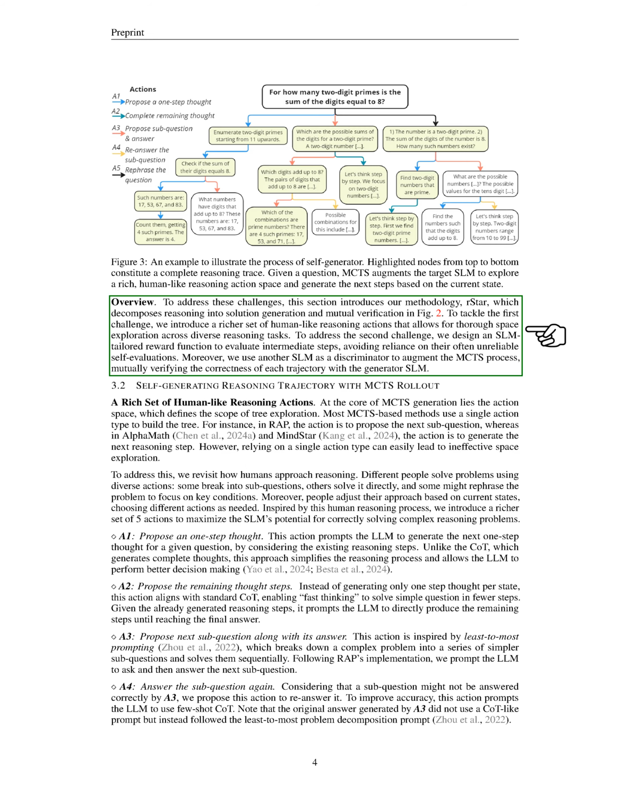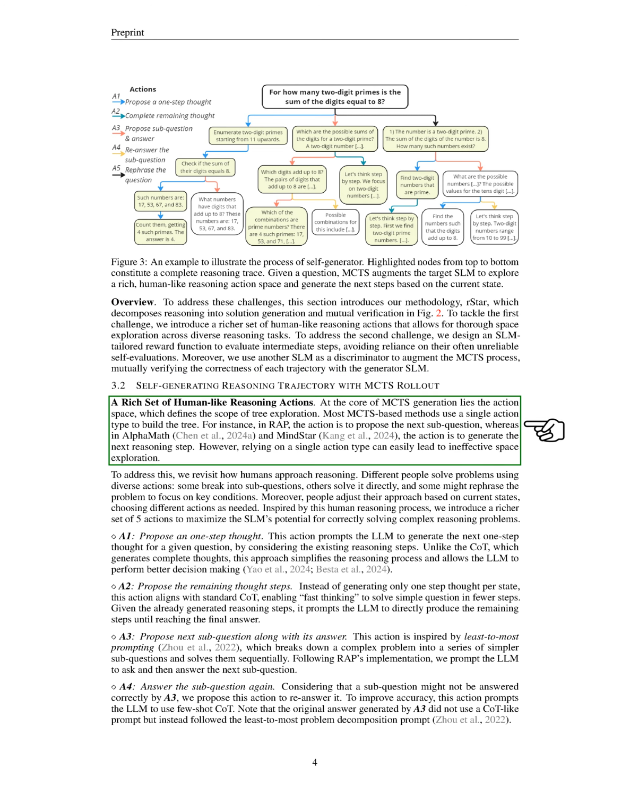Additionally, accurately rewarding each action is difficult without ground truth labels, making it hard to verify the correctness of intermediate steps and final answers. To tackle these challenges, we introduce our methodology, rStar, which separates reasoning into solution generation and mutual verification. We propose a richer set of human-like reasoning actions to explore diverse reasoning tasks thoroughly. We also design a reward function tailored for SLMs to evaluate intermediate steps without relying on their often unreliable self-assessments. Furthermore, we incorporate another SLM as a discriminator to verify the correctness of each trajectory alongside the generator SLM.